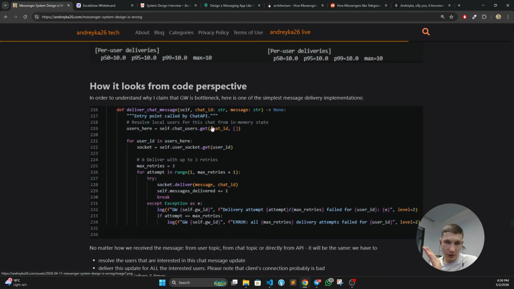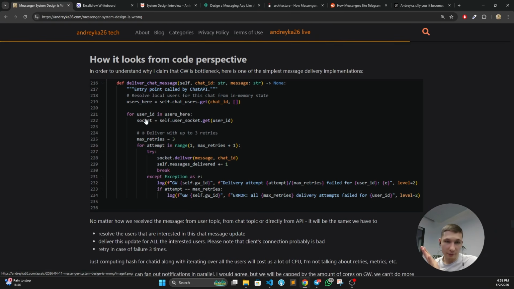Only this single thing would need you to have some sort of map, so you need to calculate a hash, which is CPU intensive, and resolve your users. Then per user, you need to resolve the socket, or maybe you're already working with sockets rather than with user IDs. We can simplify this, hopefully. But even with sockets, now you have bad network and bad data from the user clients, because I might have mobile data with like 3G, whatever. It can take ages to deliver me something. I have network interruptions and stuff.